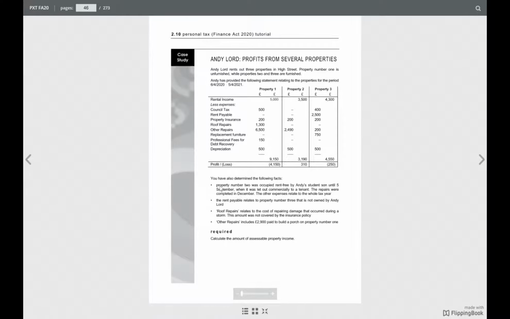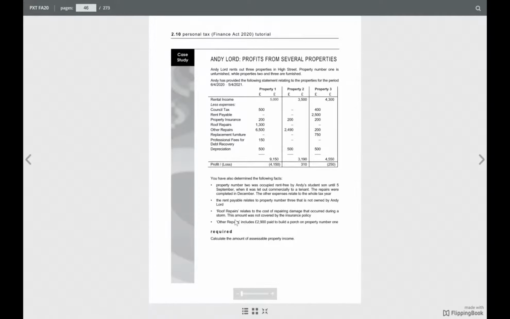Okay, carry on. You have also determined the following facts. Property number two was occupied rent free by Andy's student son until 5th September, when it was let out commercially to a tenant. The repair work was completed in December. The other expenses relate to the whole tax year. The loan interest relates to the mortgage obtained to purchase properties number one and two and is shown after the restrictions are taken into account.